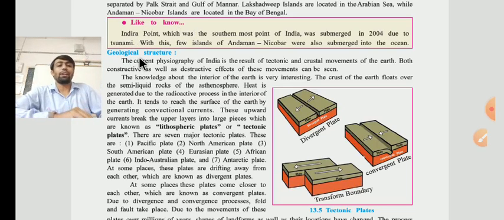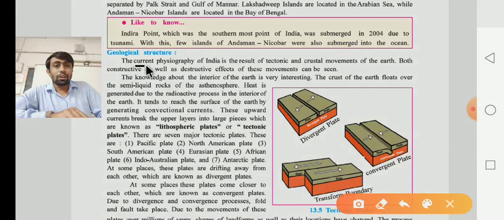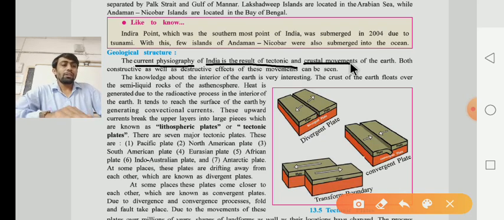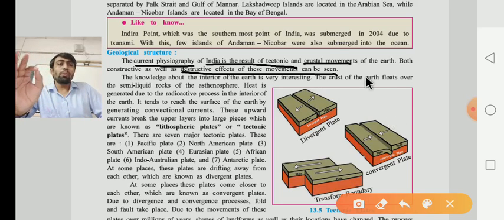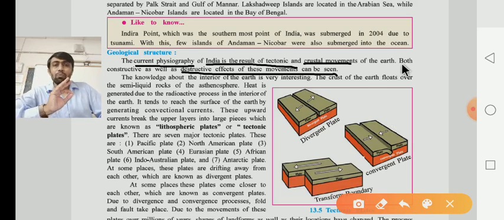The current physiography of India is the result of tectonic and crustal movements of the earth. Dear children, you know very well about that. Both constructive as well as destructive effects of all movements can be seen. Due to this movement of the plates, we see both constructive and destructive effects in these movements.